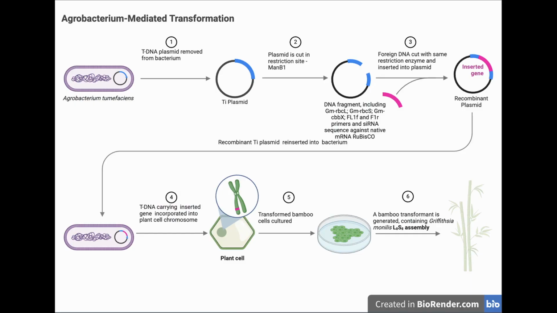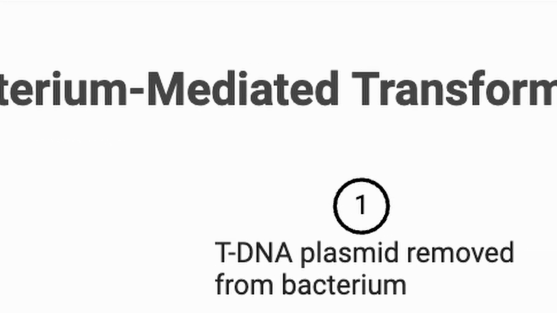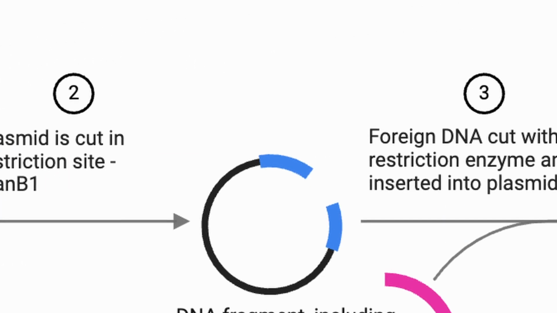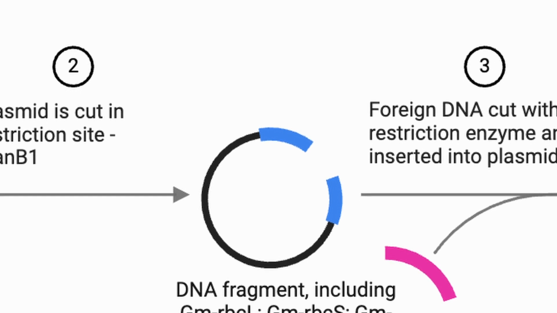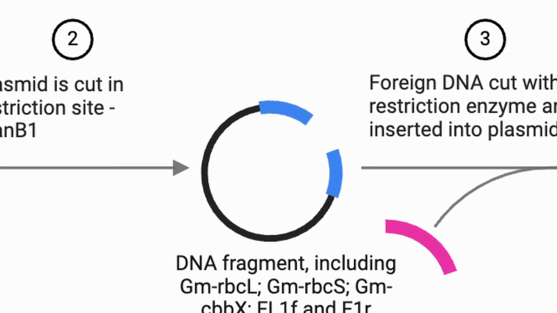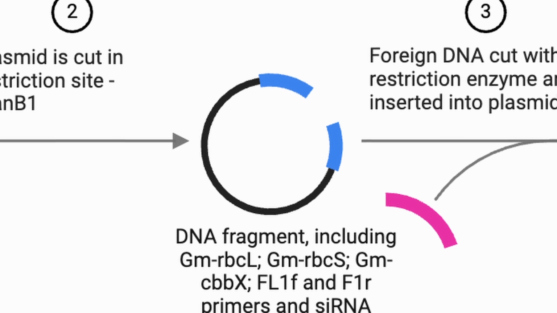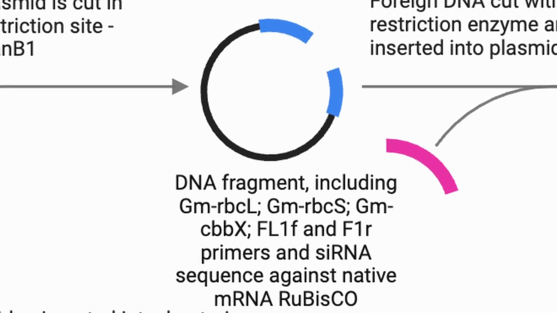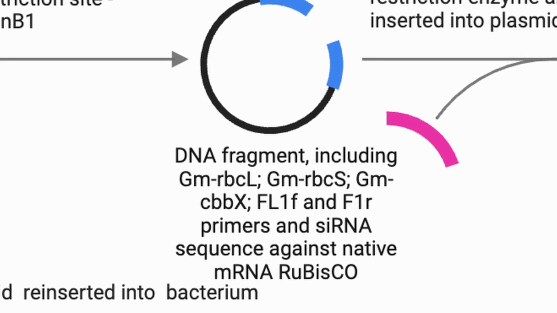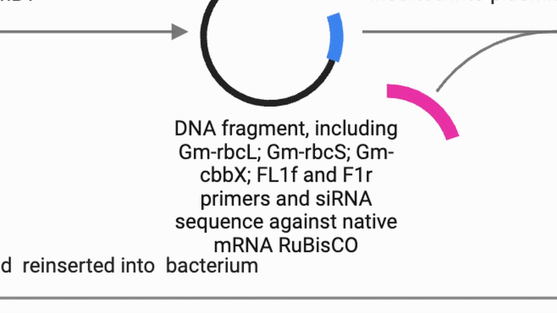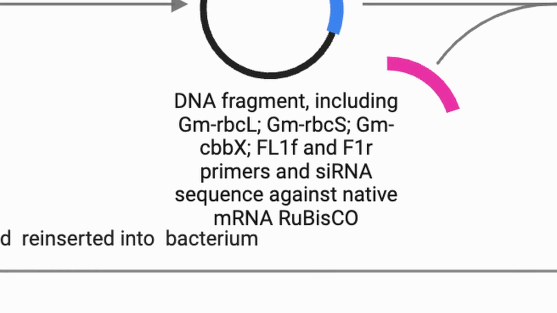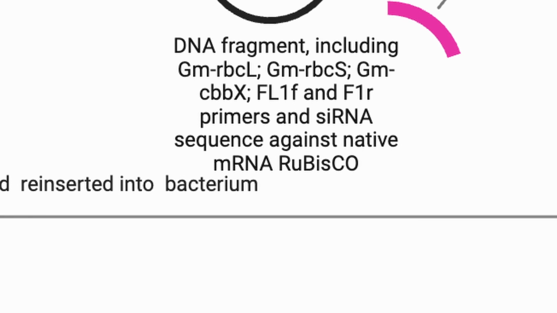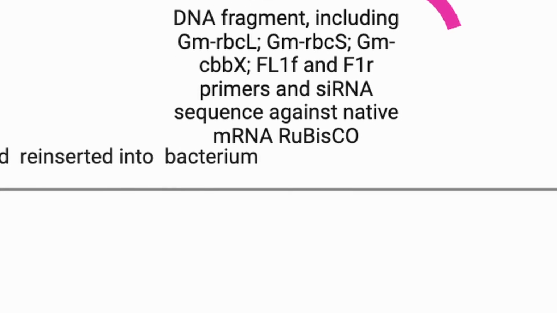For the editing of the bamboo genome, agrobacterium-mediated transformation will be used. The Ti plasmid will be modified so that it includes the G. munilis genes, RBCL and RBCS, coding for the small and large subunits of the algae rubisco. Furthermore, the gene GMCBBX, which encodes rubisco activase subunit from G. silicornia, will also be incorporated into the plasmid. To completely inhibit the expression of the native bamboo rubisco, we will integrate short interfering RNA and its respective suppressive promoter to degrade the native rubisco's mRNA.